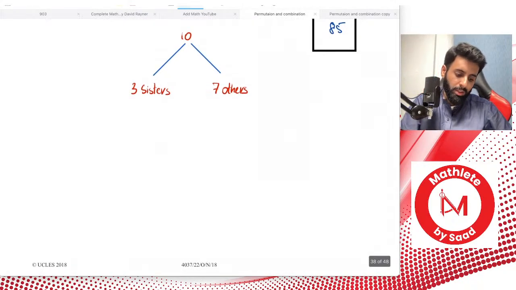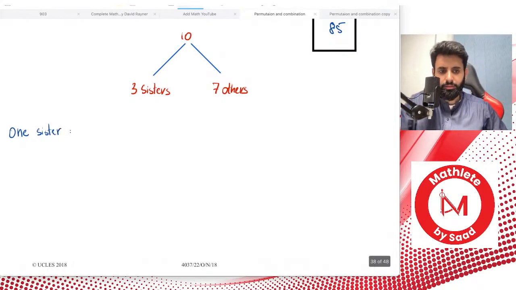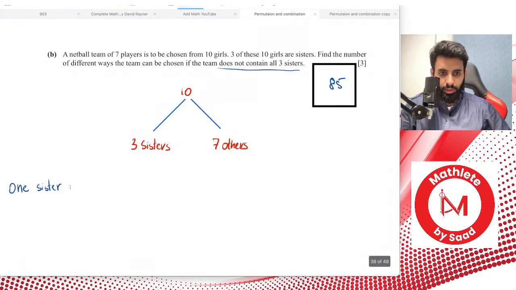So one possibility is that you have 1 sister. Now I'm not following a specific order, you can follow whatever order you want. Remember the question says that it does not contain all 3 sisters, so you can't have 3. So 1 sister, that means out of 3 you can only have 1.